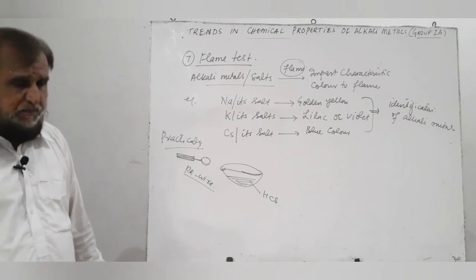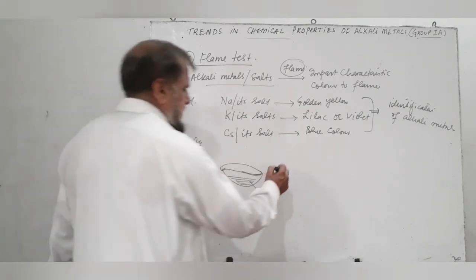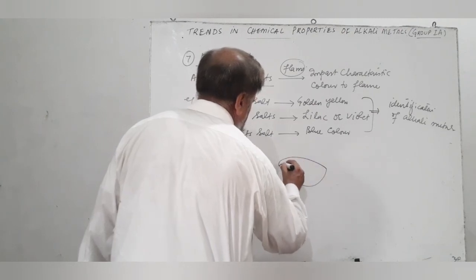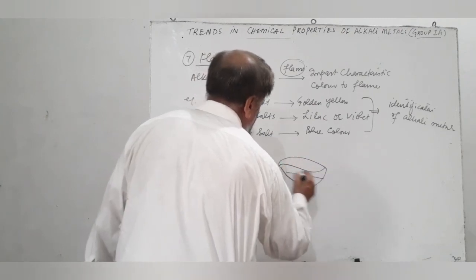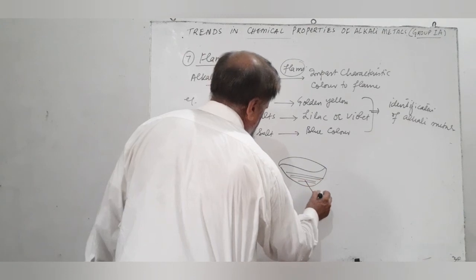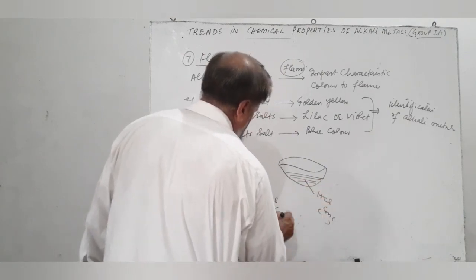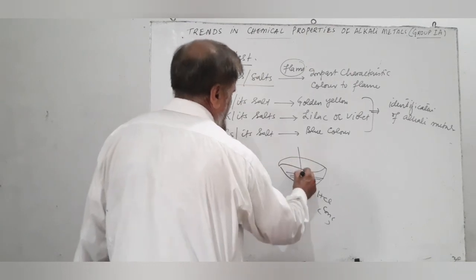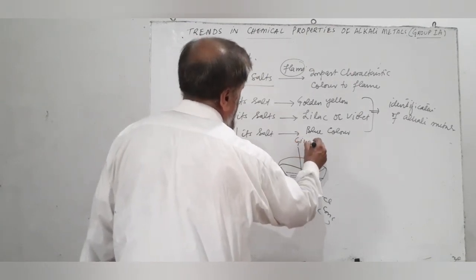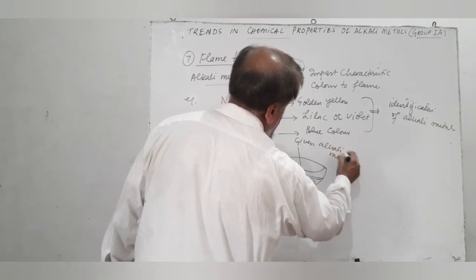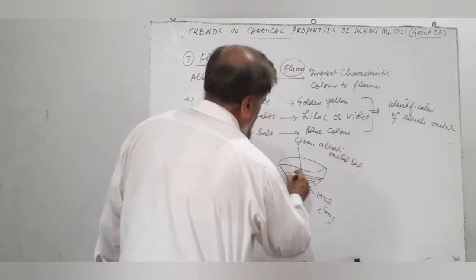This platinum wire then imparts no color to the flame. Now after cleaning the platinum wire, we take another china dish. We take concentrated HCl in the china dish, and we dissolve the given alkali metal salt in HCl to form a paste.